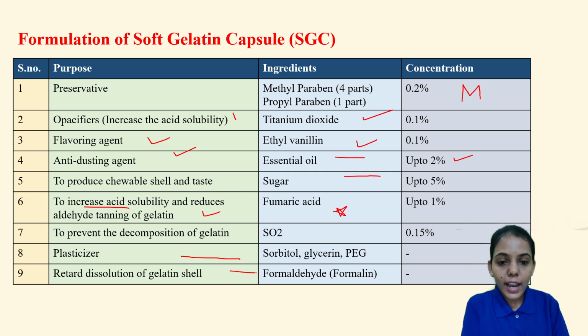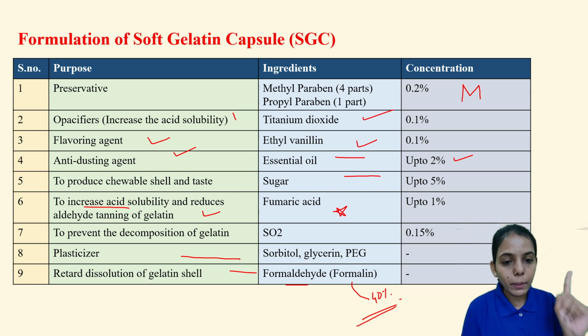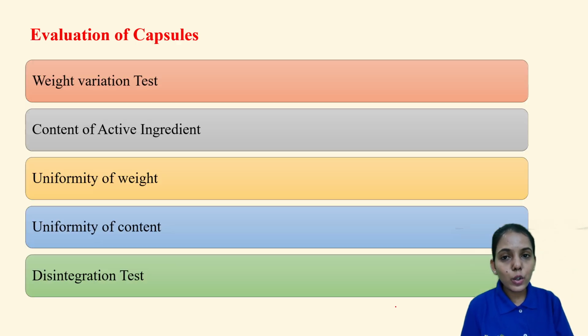Retard dissolution of the gelatin shell. In normal condition it should not dissolve, so formaldehyde is added. So formaldehyde, that is formalin. Formalin means 40% formaldehyde. Okay, so this is 40% formaldehyde. This is known as formalin. This is the alternative name, remember this one. So it will retard the dissolution of the gelatin. So these are the formulation components of the soft gelatin capsule.